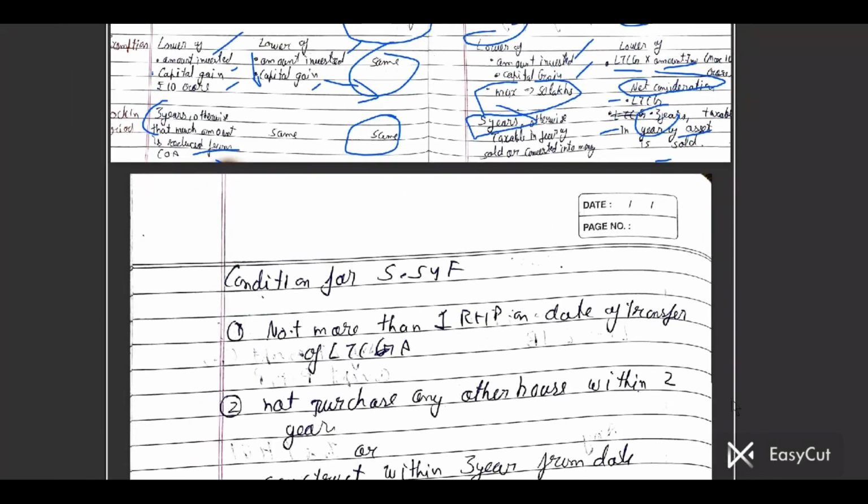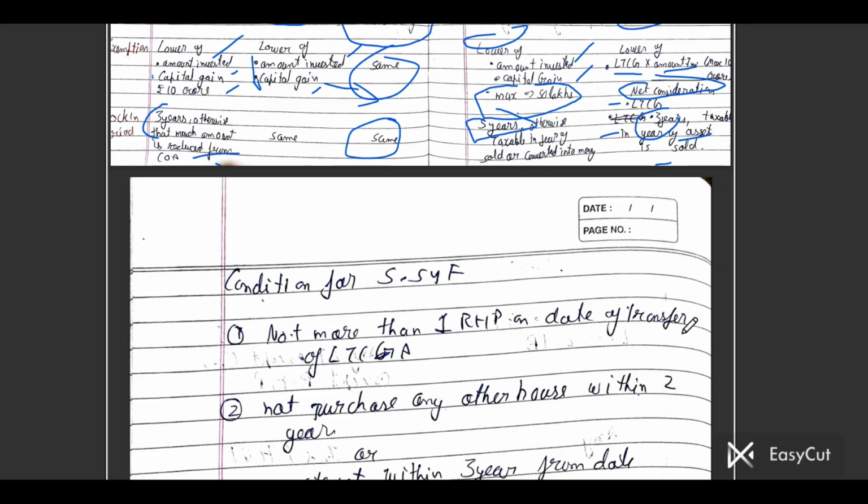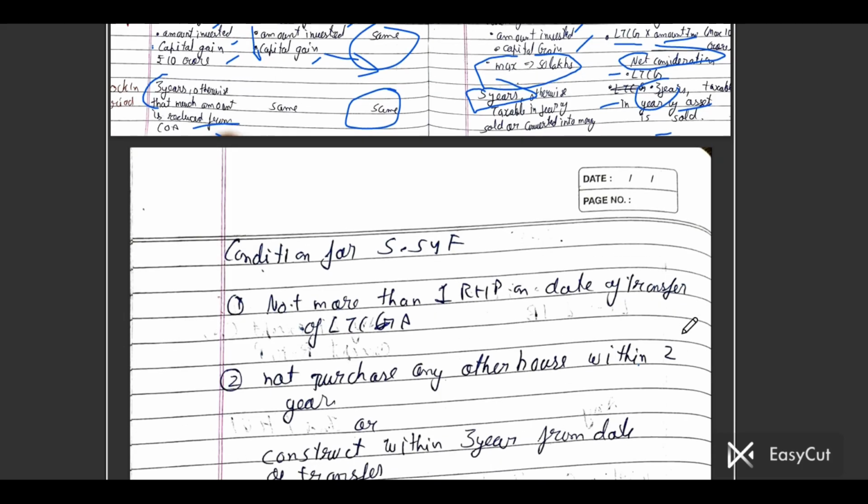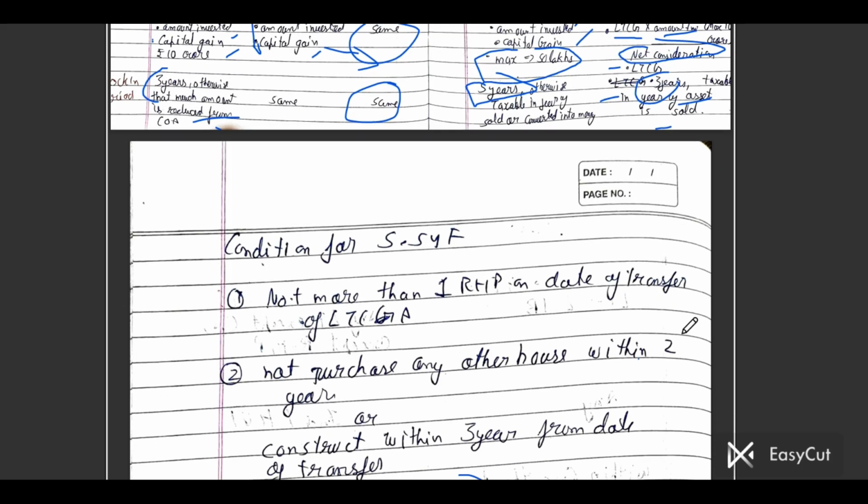Okay, so I hope it is helpful for you. I tried to complete it in the most efficient manner and cover all the adjustments of this capital gain. And there is one more, the capital gain account scheme, which I'll skip. You can study it from your faculty notes. If investment is not done before the due date of filing, then for claiming the exemption you have to deposit that amount in the capital gain account.